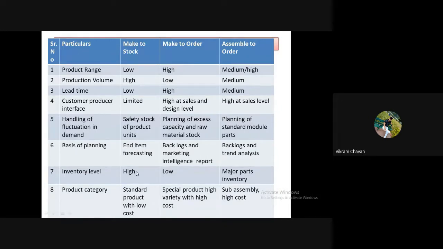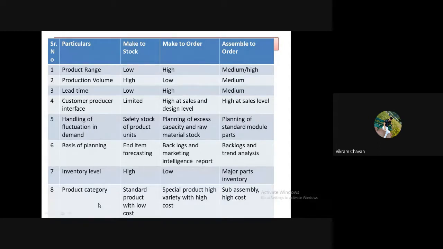Then inventory level. In make to stock type of product, a large number of components are produced and stocked, so inventory level is very high. In make to order type of products, no inventory is available; one can say that low inventory is there. And in assemble to order type of production, major parts inventory will be produced and kept to tackle the fluctuation in demand.